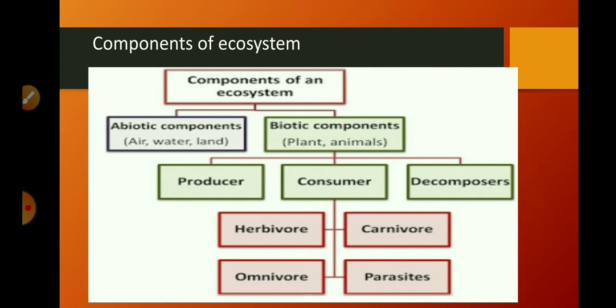Those simple inorganic forms go into the soil and are again used up by the plants, and in this way these organisms help in the replenishment of natural resources. They help to add minerals, essential components, to the soil.